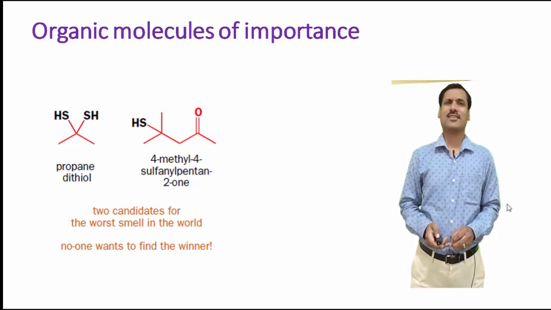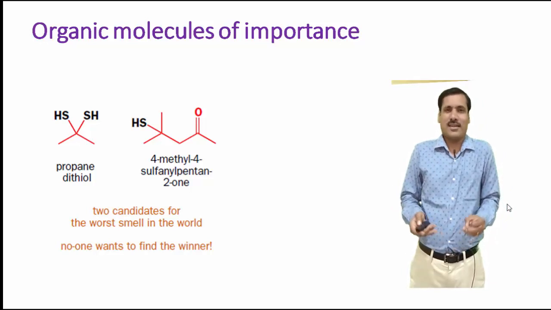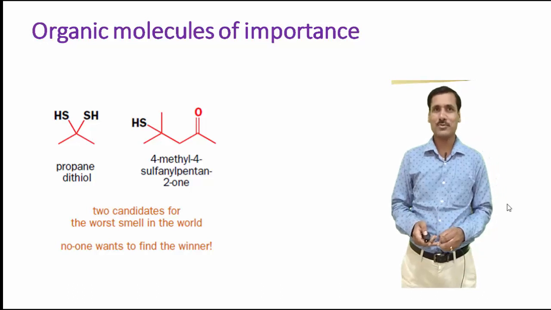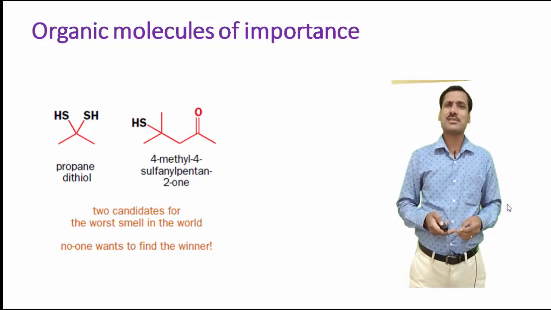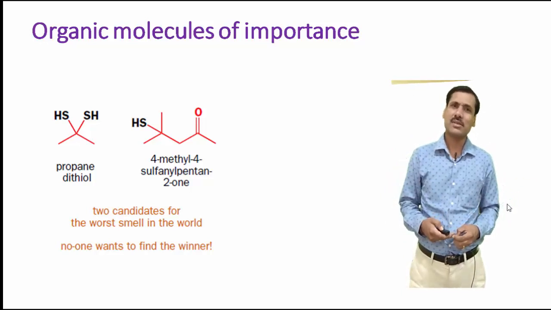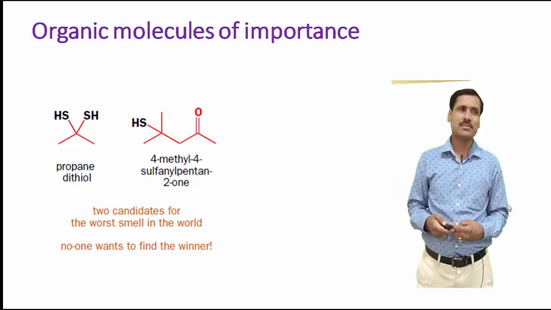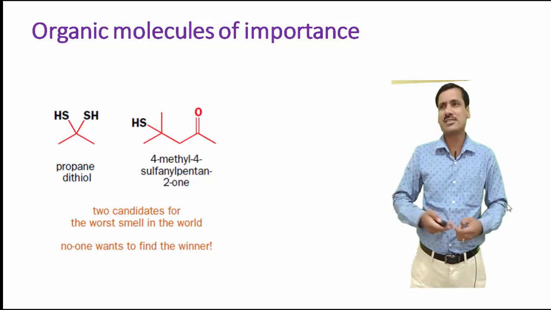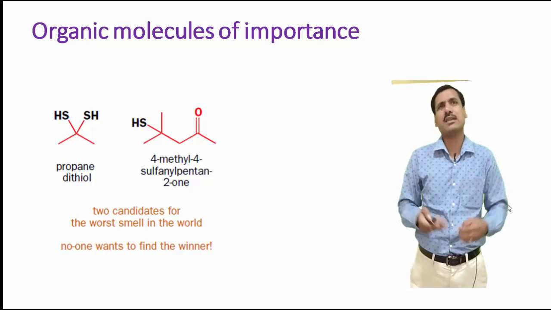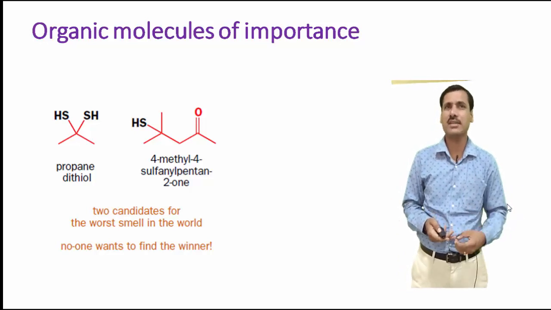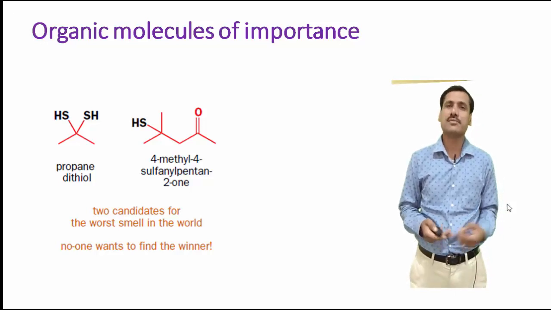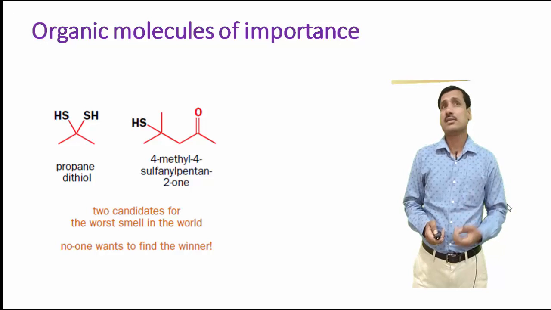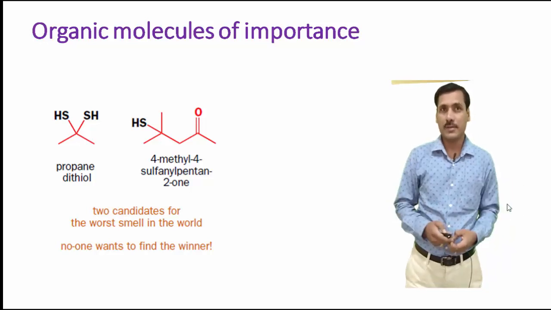These two candidates, propane dithiol and 4-methylsulfanyl pentan-2-one, are very worst smelling organic compounds, and I wonder if somebody wants to find out who is the winner. So organic chemistry can offer you everything: something which is very sweet in smell, something very foul in smell, something very worst in smell, something which can taste good, something which can taste worst. Organic chemistry has everything to offer.